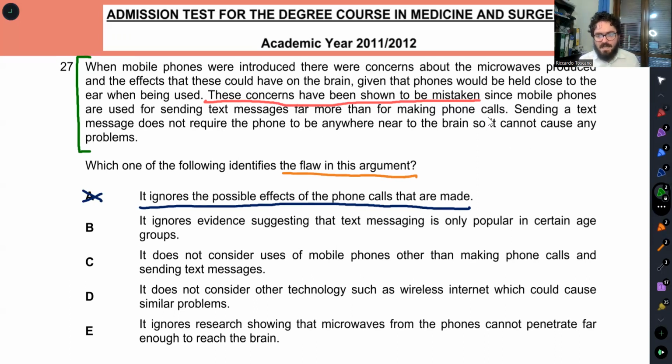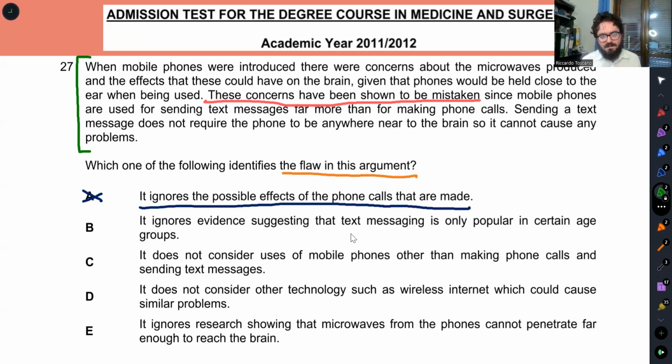So if it had said maybe mobile phones are not much used to make phone calls, or people do not use mobile phones to make phone calls, then maybe there would not have been a flaw. But as is, this passage has a flaw. Let's go on. B: It ignores evidence suggesting that text messaging is only popular in certain age groups. No, I don't say. This might look like a flaw, but A is a larger flaw. So even if this were true, A is a larger flaw.